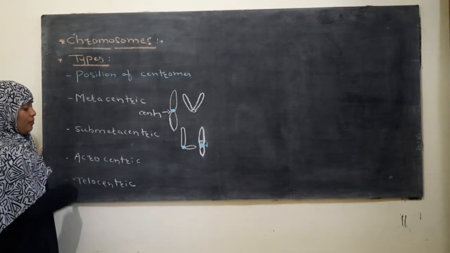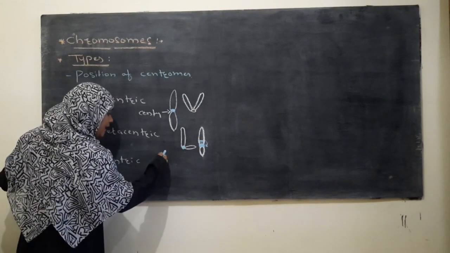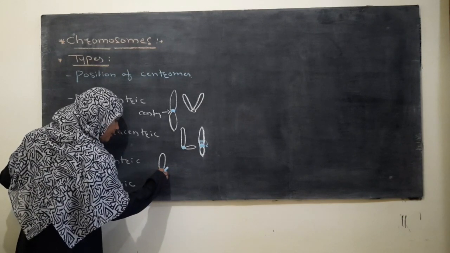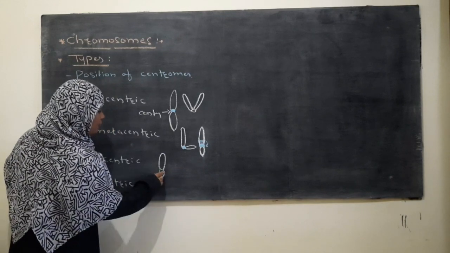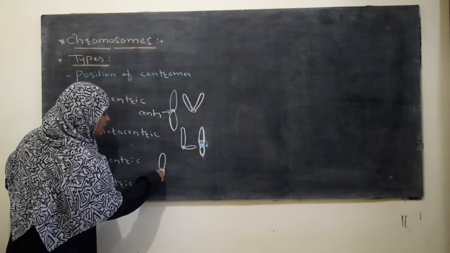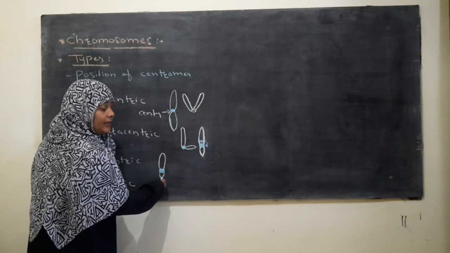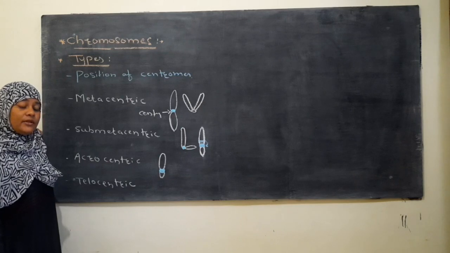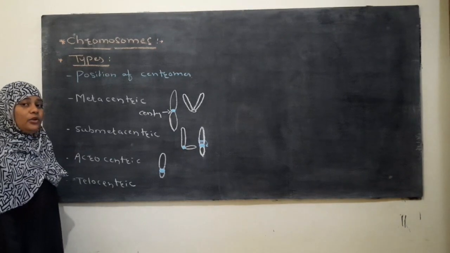The third type of chromosome is acrocentric. In this type of chromosome, the two chromatids are there. This is the centromere. The centromere is situated near to the end.